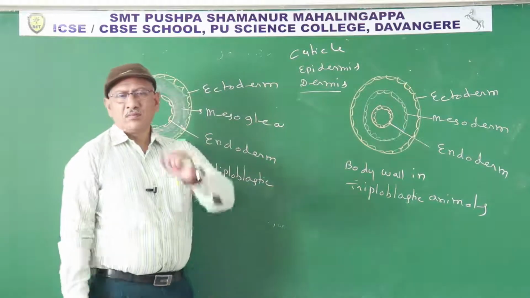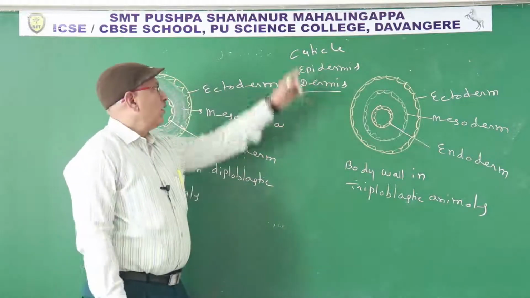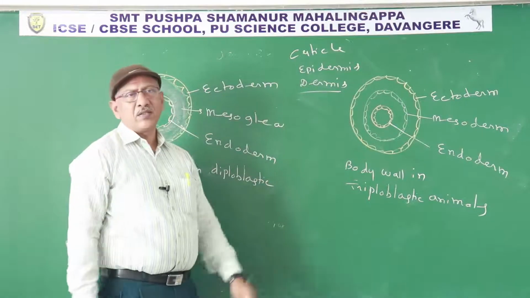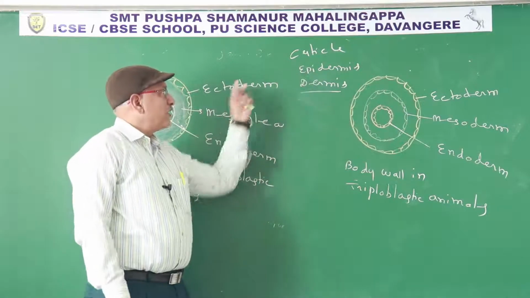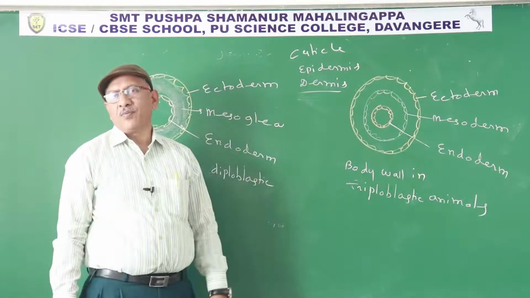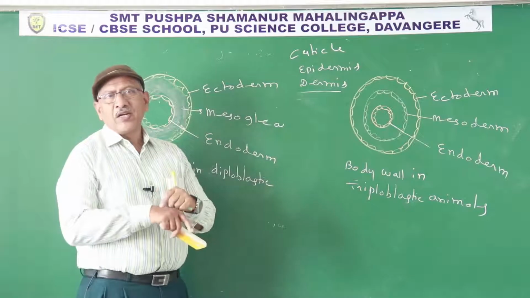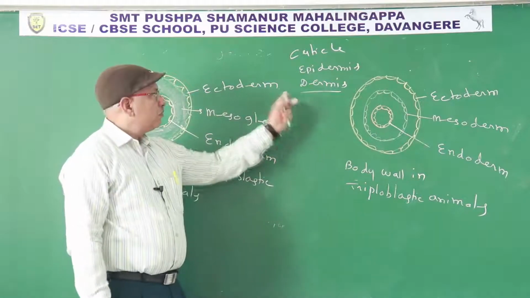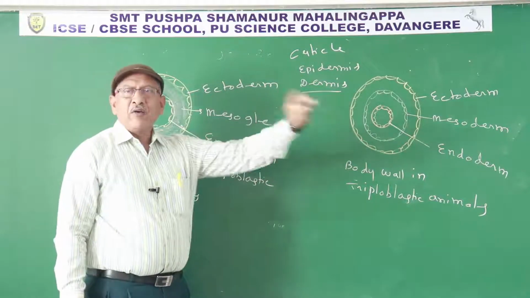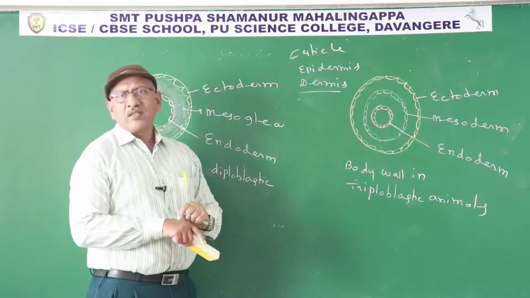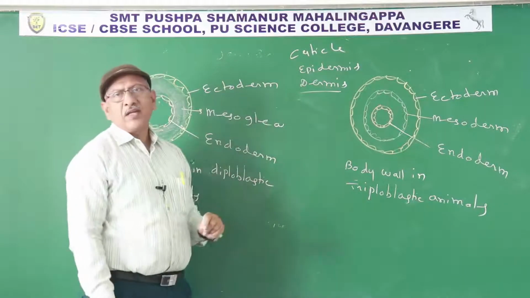After completion of development, the body wall contains three layers: cuticle, epidermis and dermis. Epidermis is derived from ectoderm. Dermis is derived from mesoderm. Endoderm representative is not present in the body wall of developed animals. Only in the embryonic stage are germinal layers present.